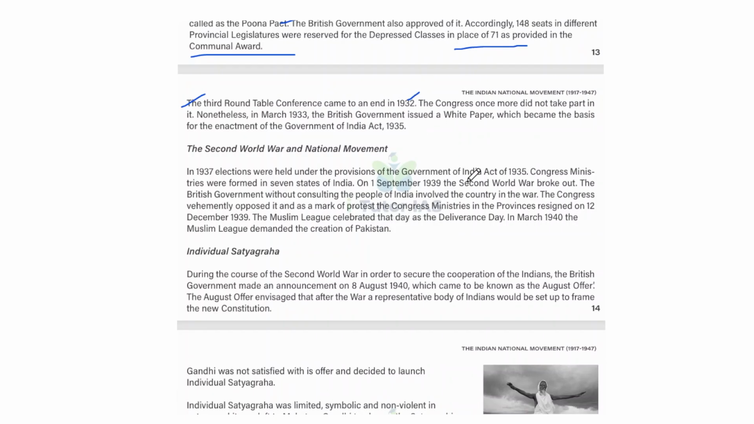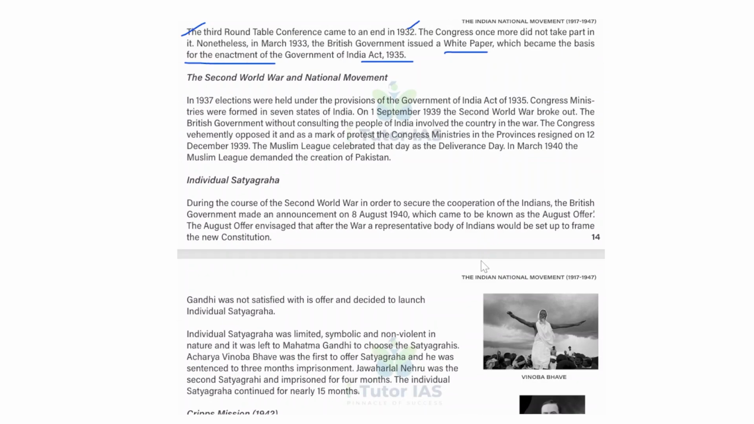The Congress once more did not take part in it, and nonetheless, in March 1933, the British government issued a white paper which became the basis for the enactment of the Government of India Act 1935. And at that time, the Second World War and the national movement were there.